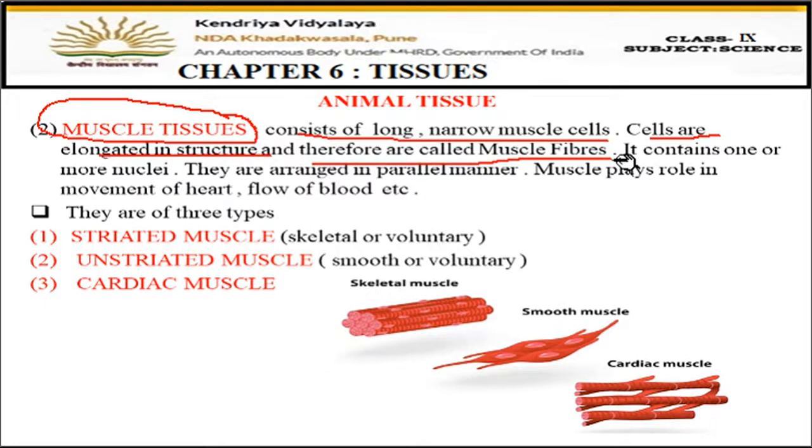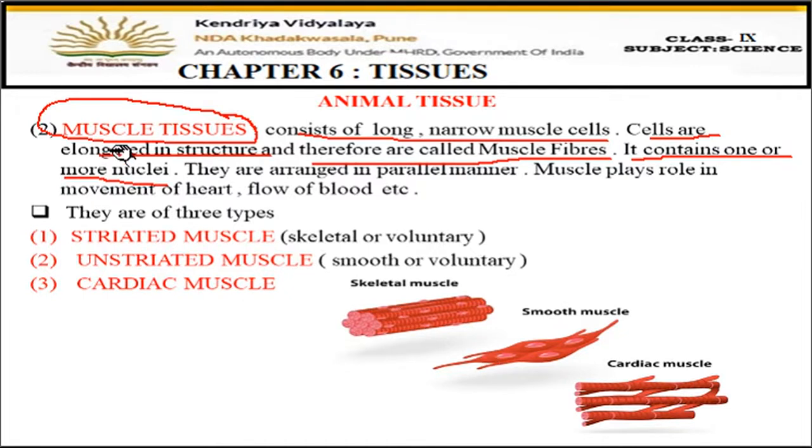So, instead of using the word muscle cells, we are calling them muscle fibers, because fiber shape is long and narrow only. Fibers are long and narrow thread-like structures. So, here the cells are also long and narrow. So, we are calling them muscle fibers. It contains one or more nuclei. Now, in the muscle cells, in the muscle fibers, they have either one nucleus or more than one nucleus in the cell. This is important.